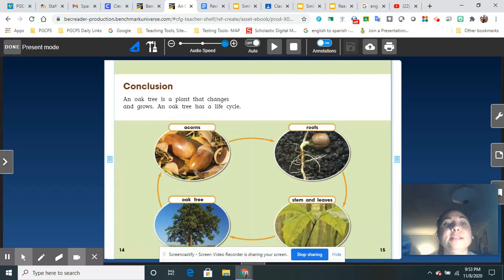Conclusion. An oak tree is a plant that changes and grows. An oak tree has a life cycle. And I hear the word life cycle again. I'm reminded that all living things have a life cycle.